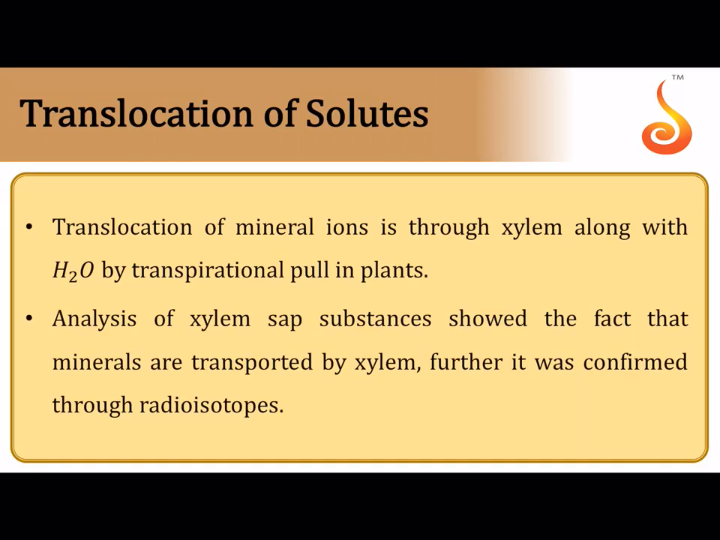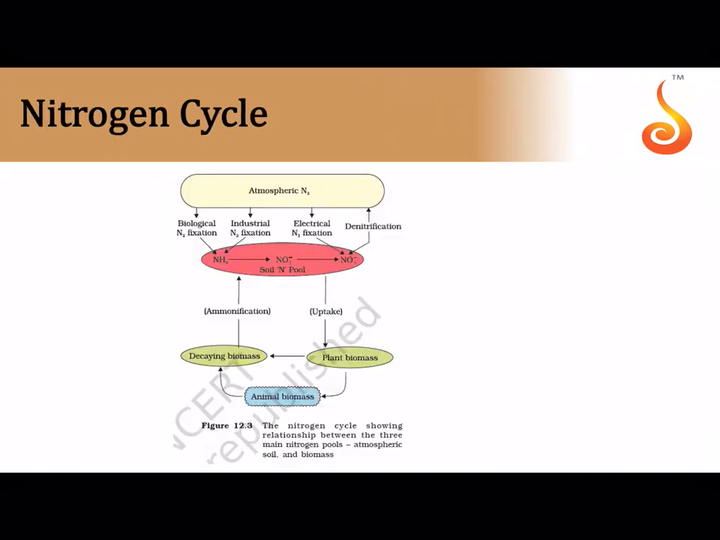Translocation of mineral ions. Obviously, once the mineral ions are taken up, they usually pass through the xylem and are translocated through the transpiration pull. Now let us come to the important parts of this chapter which are remaining. The nitrogen cycle. So you are all aware of the three major pools of nitrogen. One is the atmospheric nitrogen, one is the nitrogen present in the soil, and one is the dead and decaying organic matter. You should remember that there are biological nitrogen fixers which can reduce nitrogen into ammonia,